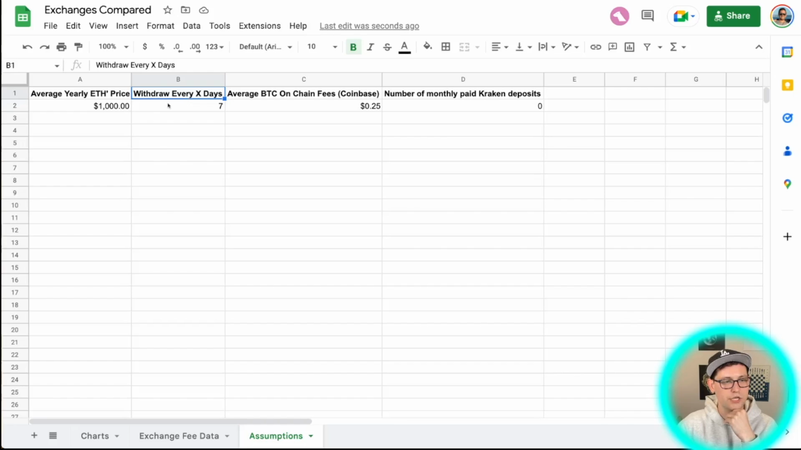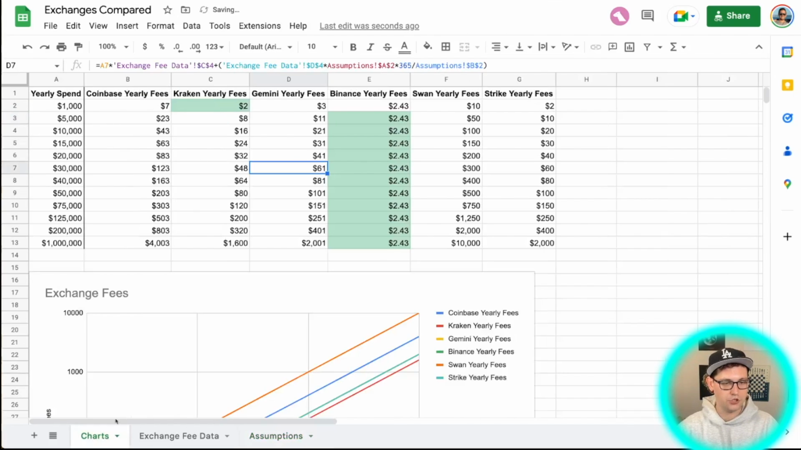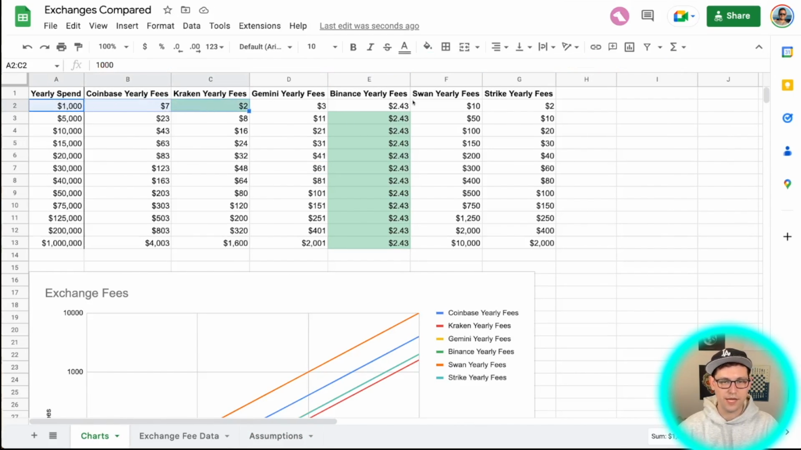The second assumption is withdraw after every X days. This matters because obviously if you're incurring that withdrawal fee more often, you're going to be paying more in fees every year. So let's say that instead of withdrawing every 7 days, which I think is probably as frequently as you could possibly be withdrawing, we withdrew once a month. If we come back here to charts, we can see that immediately Kraken has become the best option for the $1,000 tier of spend, and Binance has become a very, very cheap option relative to everywhere else.